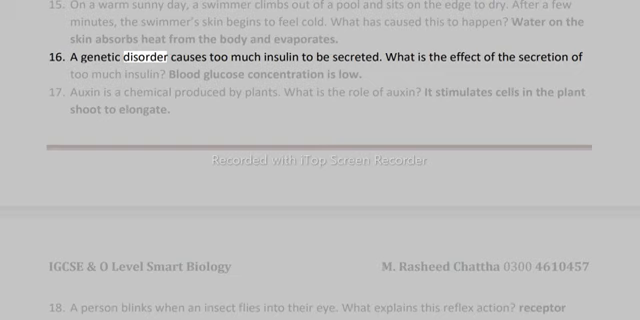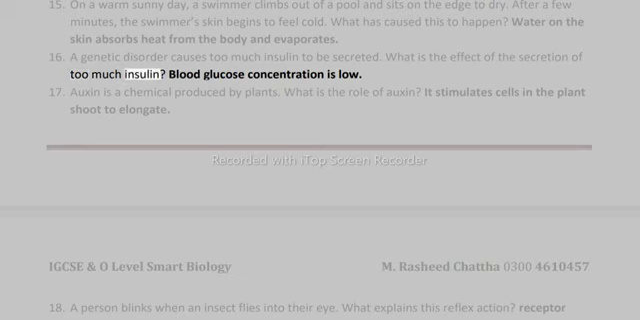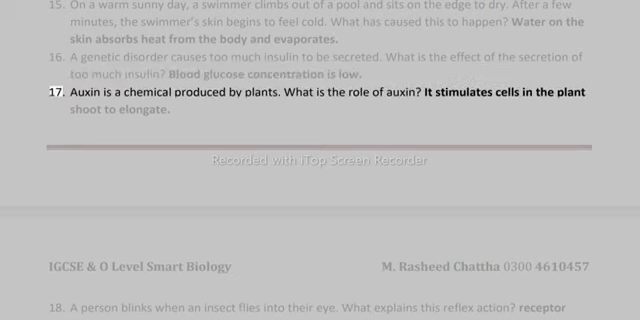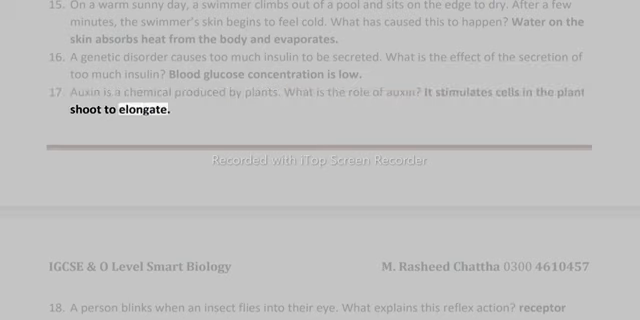16. A genetic disorder causes too much insulin to be secreted. What is the effect of the secretion of too much insulin? Blood glucose concentration is low. 17. Auxin is a chemical produced by plants. What is the role of auxin? It stimulates cells in the plant shoot to elongate.